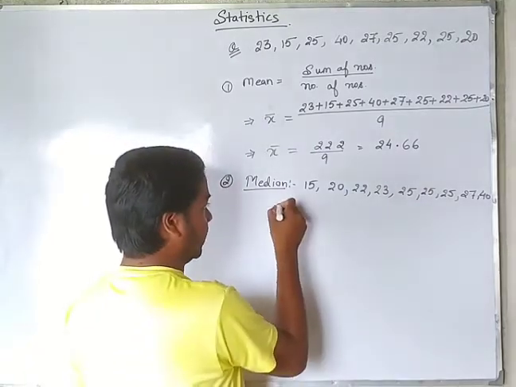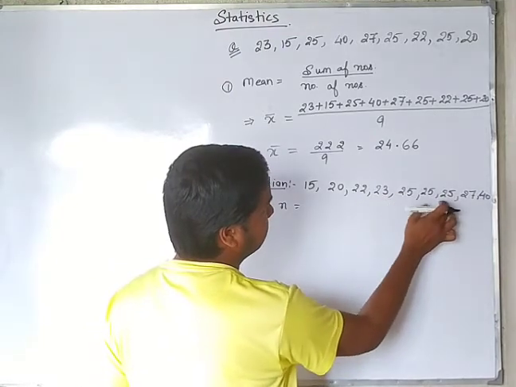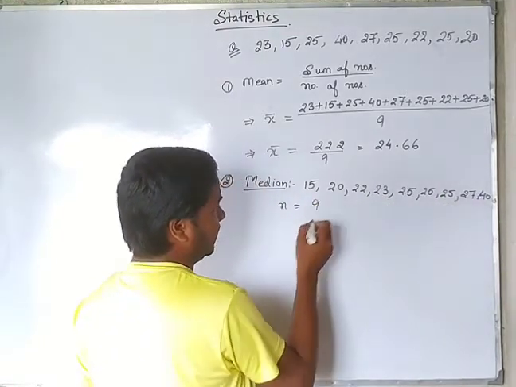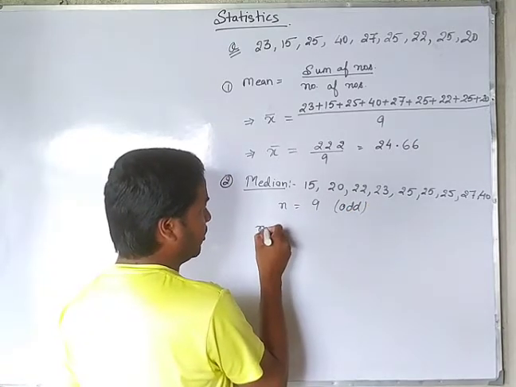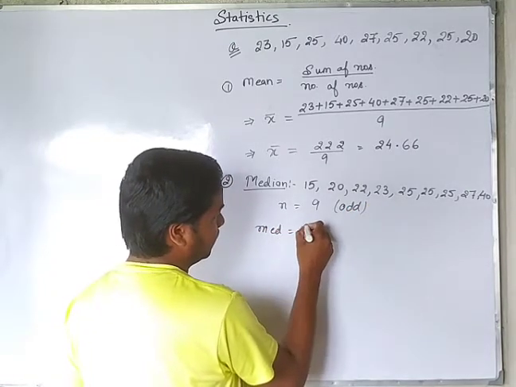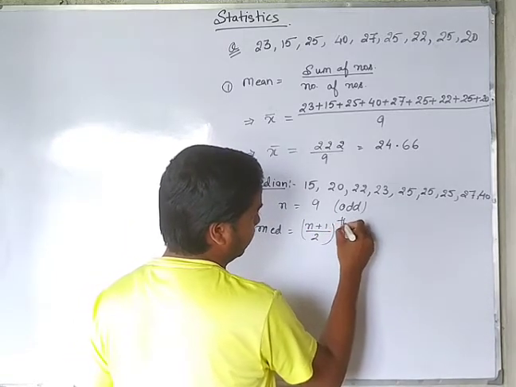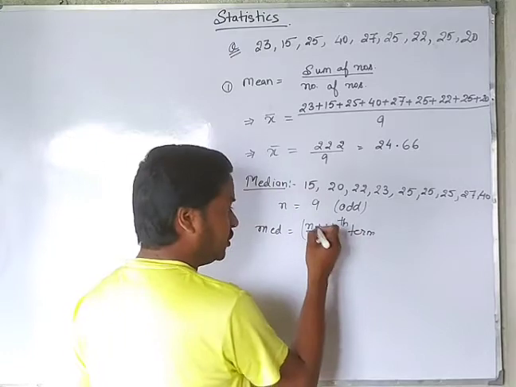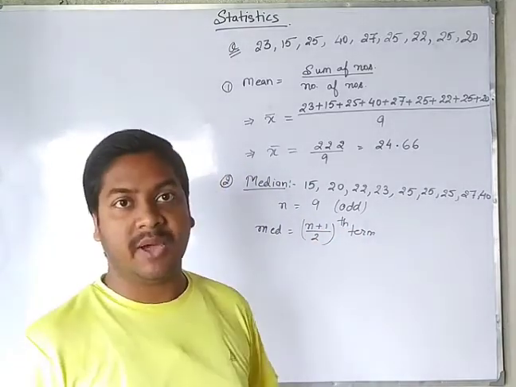Now find out n. n is equal to 9. That is our odd. For odd we will have the formula of median as (n plus 1) divided by 2th term. Whatever term comes in this place will be our answer.